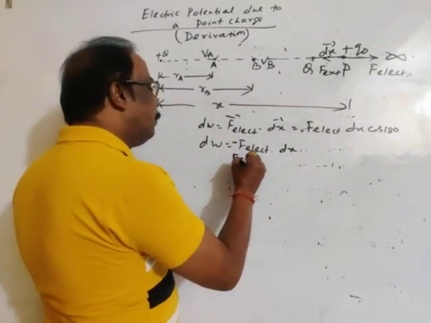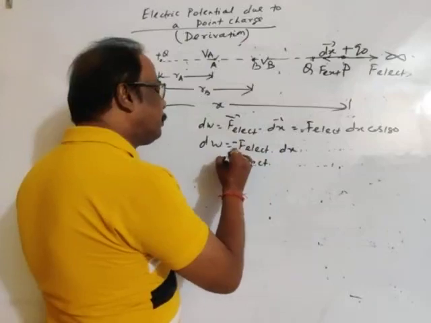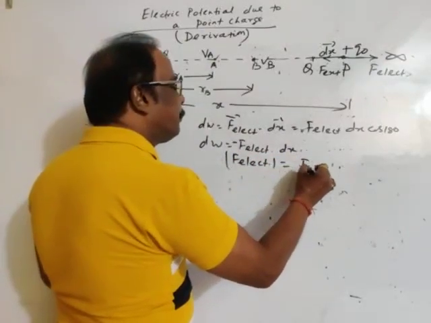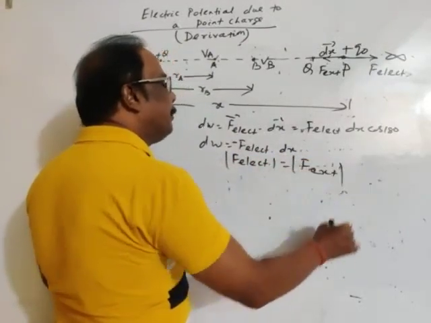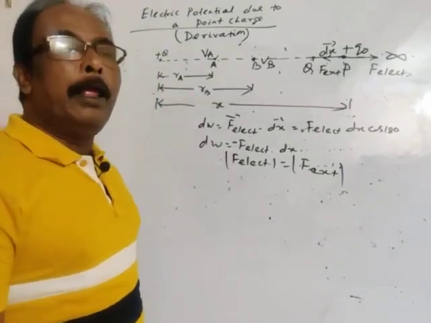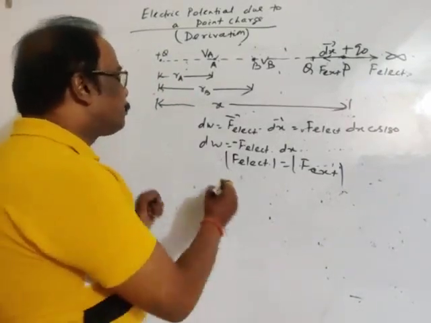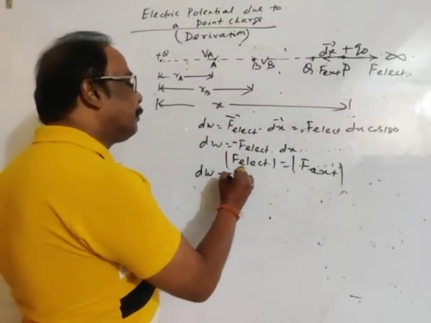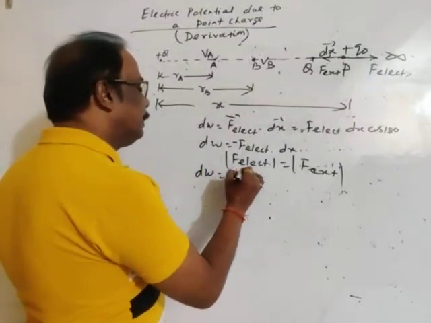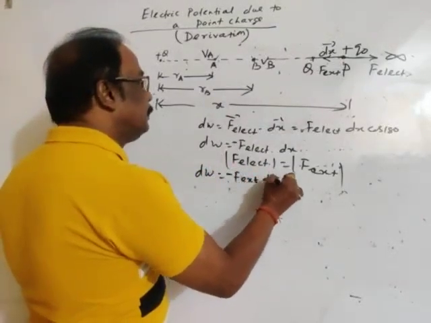As we know, the magnitude of the electrostatic force is equal to the magnitude of the external force. To move the charge slowly, the resultant force should be 0. So we may write dW is equal to minus external force into dx.